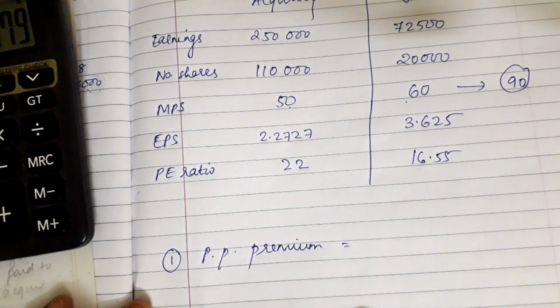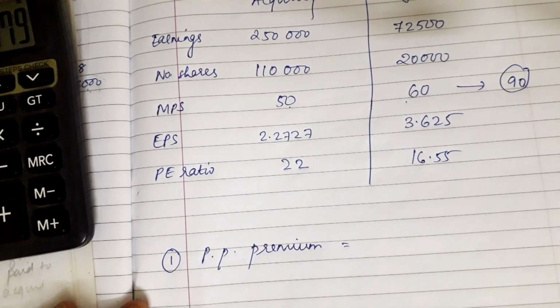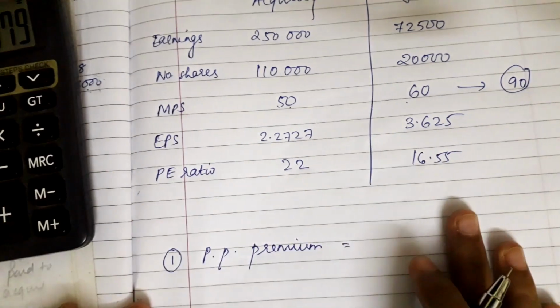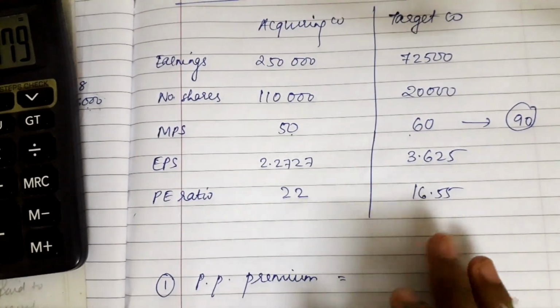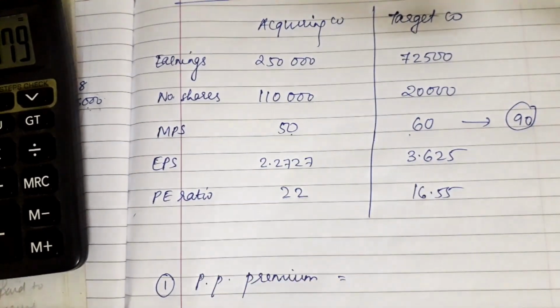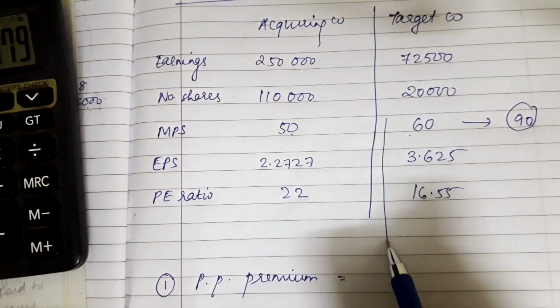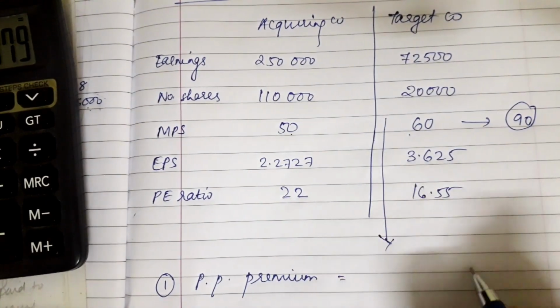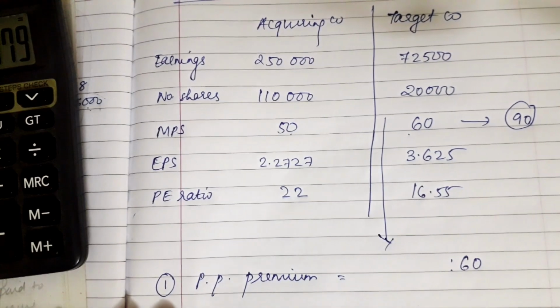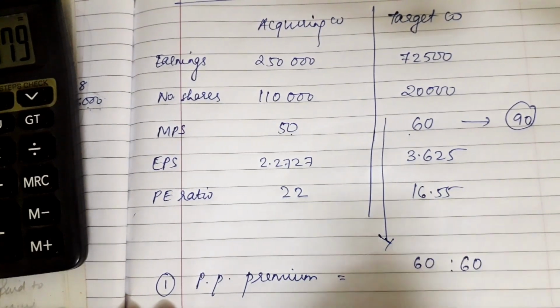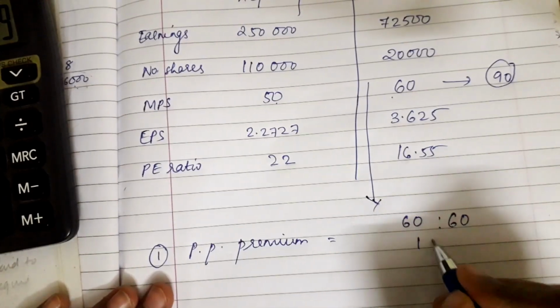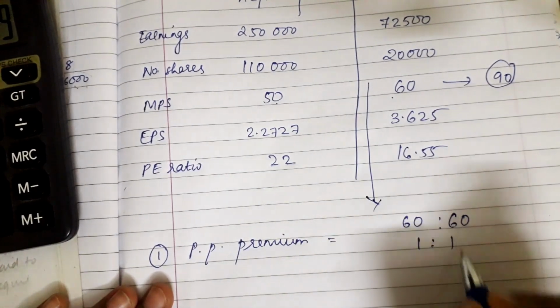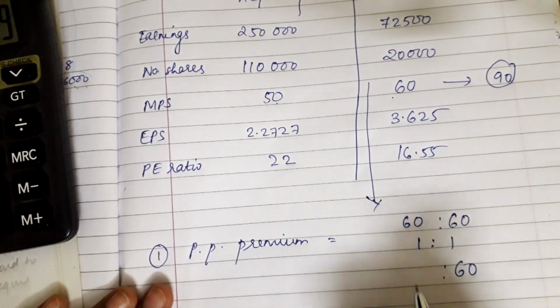What is this purchase price premium? As in the earlier fifth question we understood that target companies usually receive a premium. Their market price per share is 60. If they are getting 60 rupees a share, they are getting it at par. But anything they receive above 60 is known as the purchase price premium.